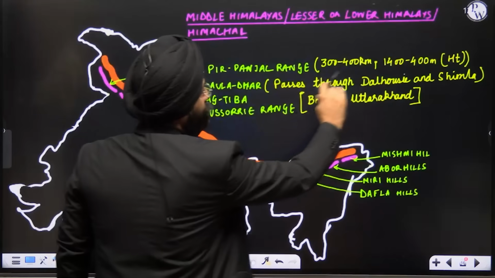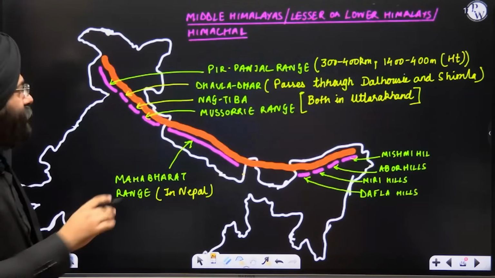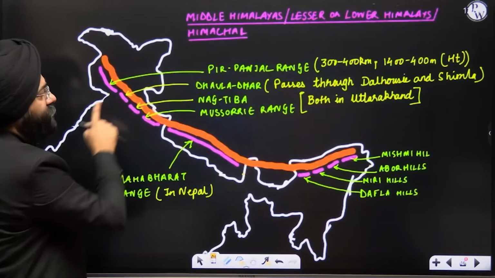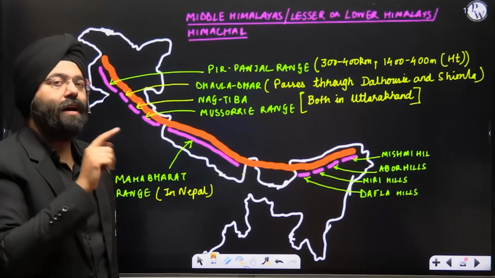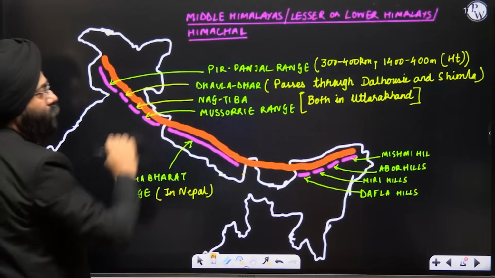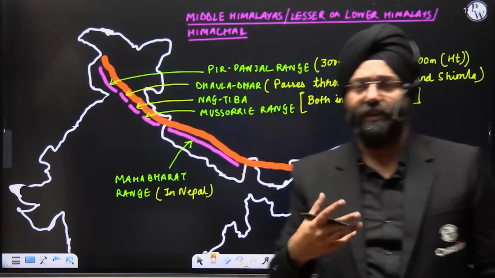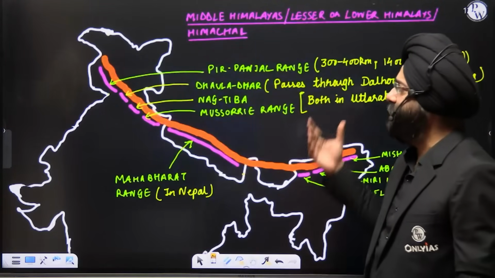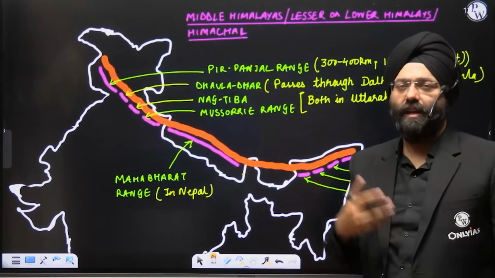Now the passes through Dalhousie and Shimla are very important places. Why? Please understand. Dhauladhar is basically in Himachal Pradesh. The Middle Himalayas in the Himachal Pradesh region are referred to as Dhauladhar. You have places like Dalhousie and Shimla located here, so it is very important from the touristic aspect also. And the Britishers used to find them very attractive during the summer times when it used to be really exhausting in the plain areas.